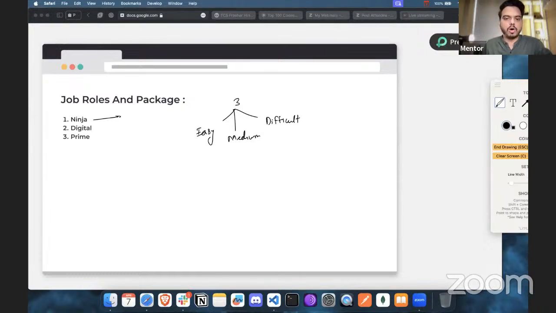If you solve all these questions, probably you will get qualified for the Prime. If you solve easy and medium, maybe you'll get qualified for the Digital. If you only solve the easy level question, you'll get qualified for the Ninja. And again, we have the criteria of test cases as well, depending upon the number of test cases that get passed. If there are 4 test cases, you have to pass all of them for the question to count as solved correctly. There will also be some hidden test cases, so you need to assume the possible scenarios that you need to cover in your code while writing.